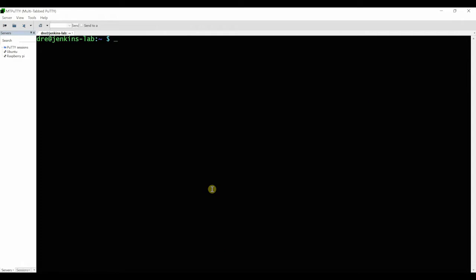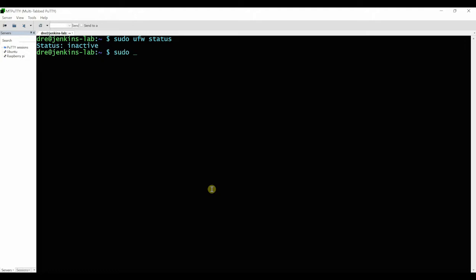So next what we want to do is enable the firewall. It's good practice for security, because at the moment if I do the firewall status, it's inactive. So first of all, we need to add some rules in there.